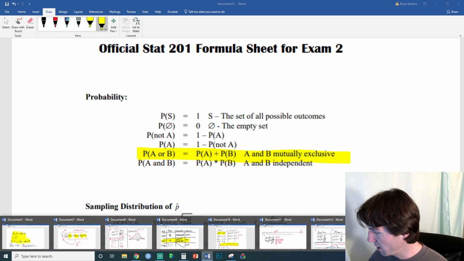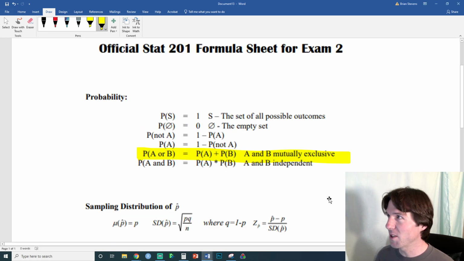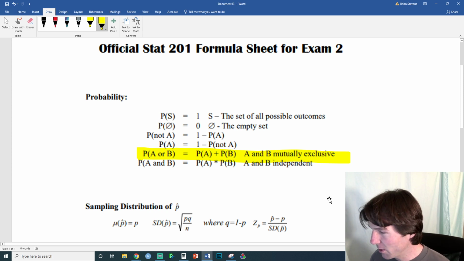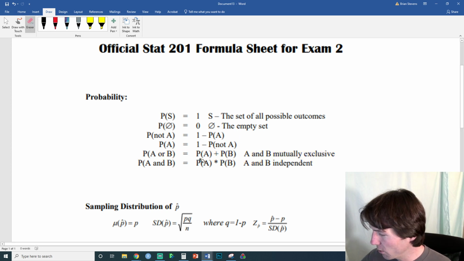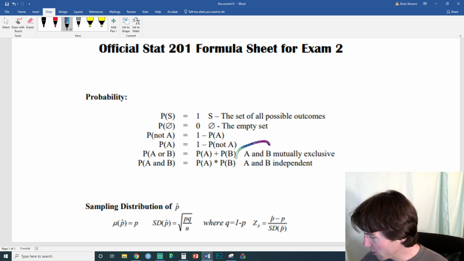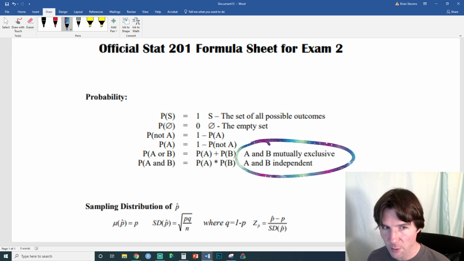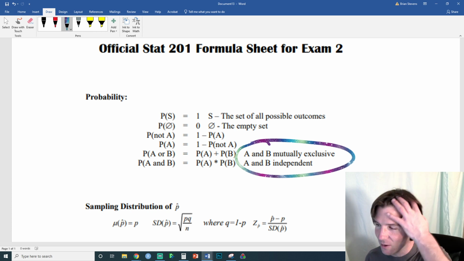Let's hop back to the formula sheet, and if anyone hops on, feel free to ask questions. The next one looks to be the multiplication rule. You even get the rules right here about when you add things together and multiply. We've got it on the formula sheet to help out.